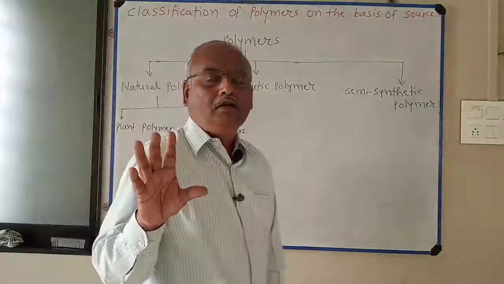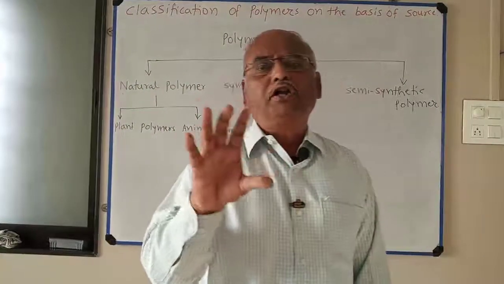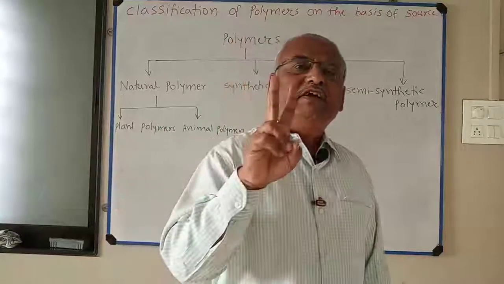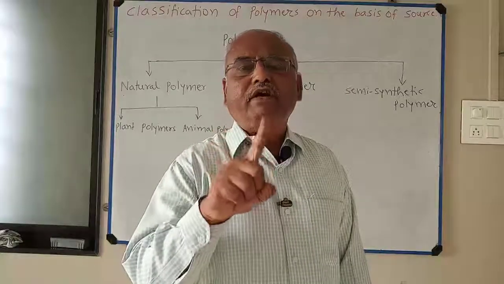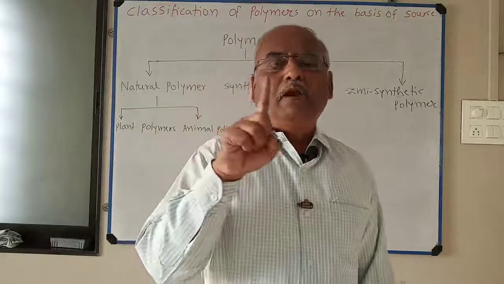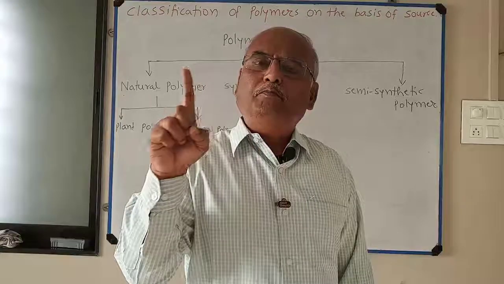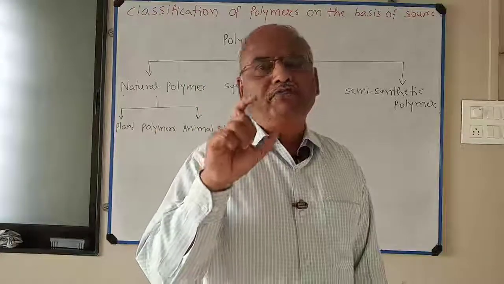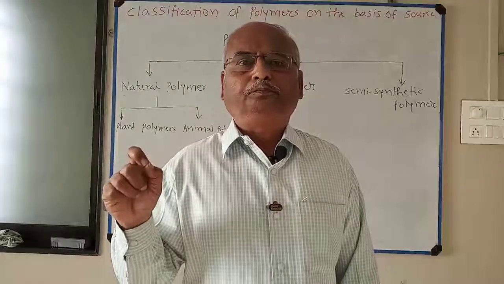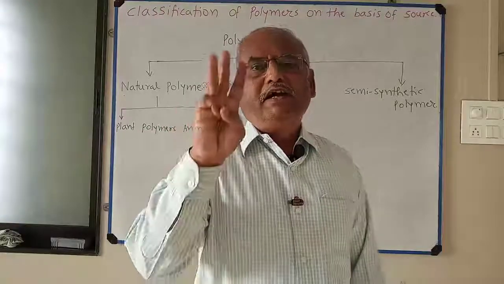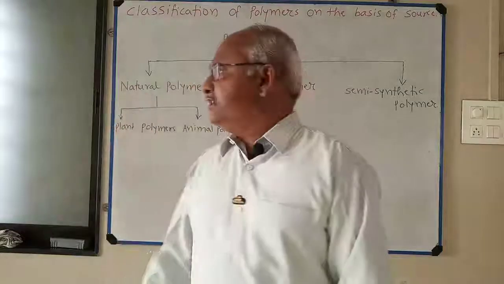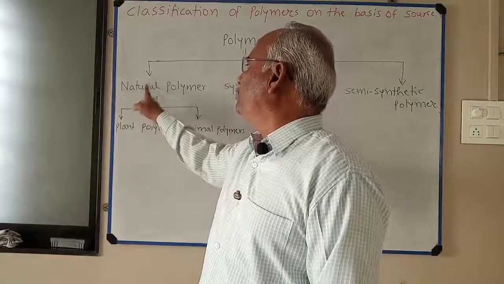For example, cotton from cotton plant. The second example, flax, linen from flax. And third example, natural rubber from rubber trees. These are the examples of natural polymer.